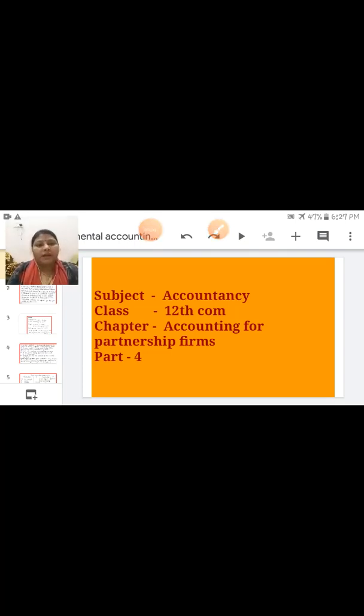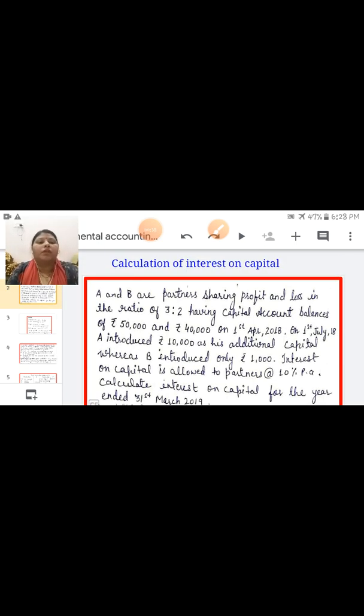In the previous part, we have learned about how to maintain profit and loss appropriation account and partners' capital account, and calculation of interest on drawing. Today, we will learn about interest on capital and questions of profit and loss appropriation account and partners' capital account. Let us start with the calculation of interest on capital.